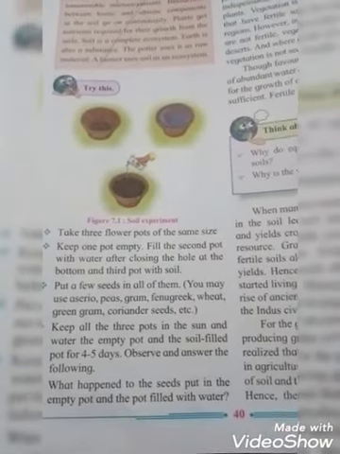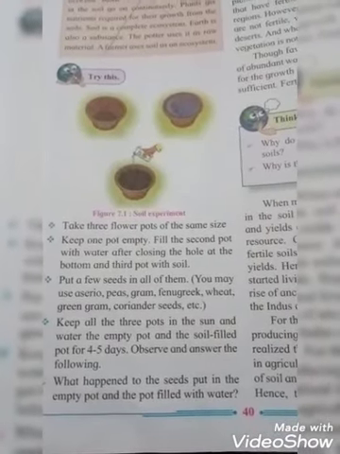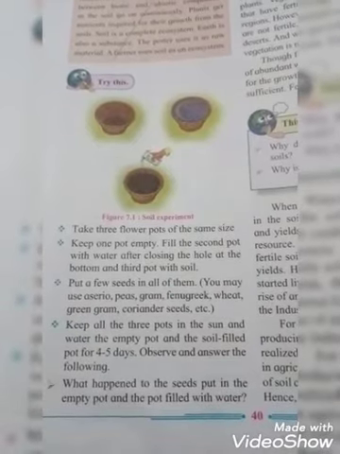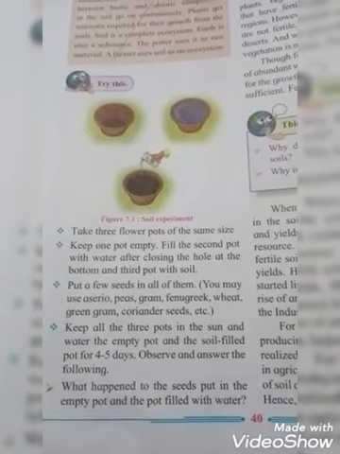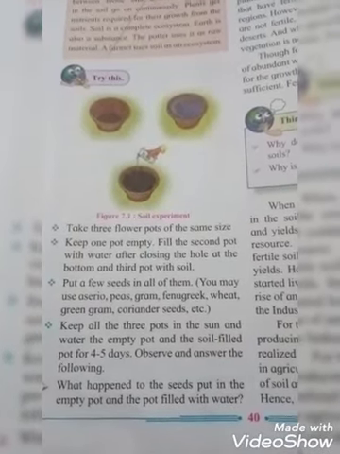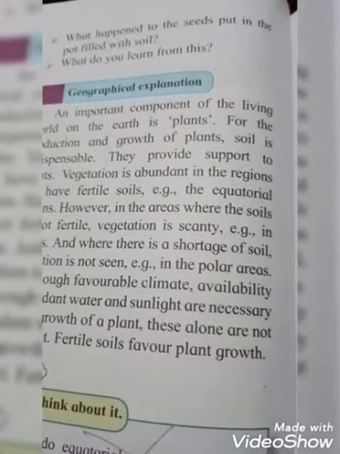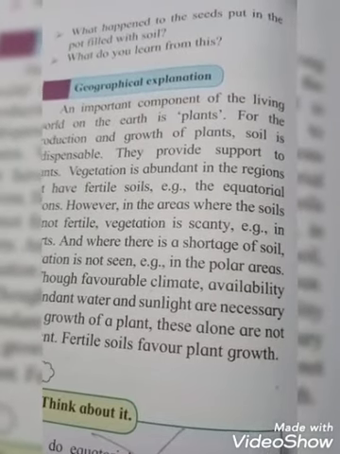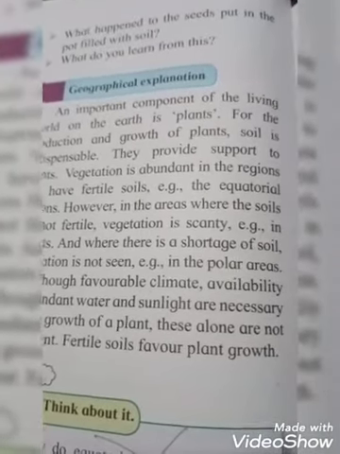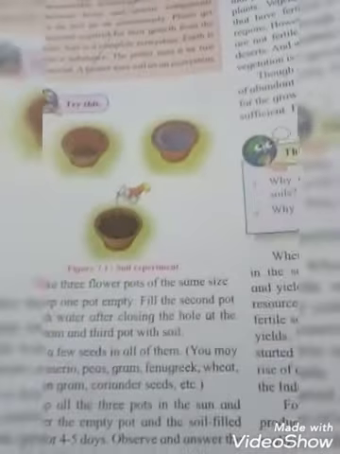What happened to the seeds put in the empty pot and the pot filled with water? So you will realize that. In the empty pot there will be no changes, but in the pot filled with soil and seeds, there will be changes. What happened to the seeds put in the pot filled with soil? What do you learn from this? So remember that students, there are some questions here.